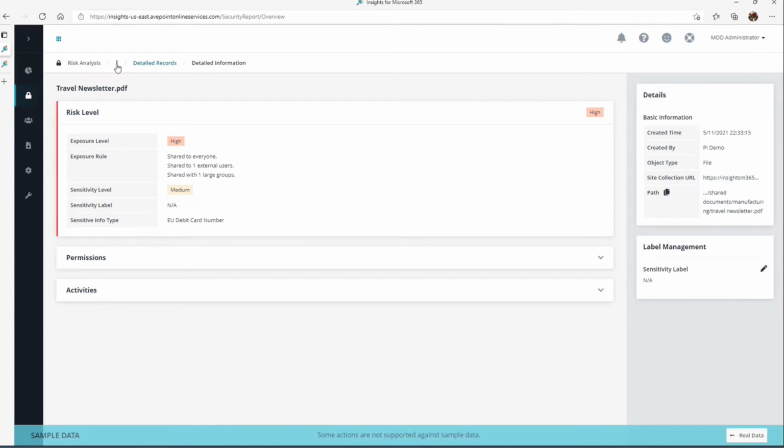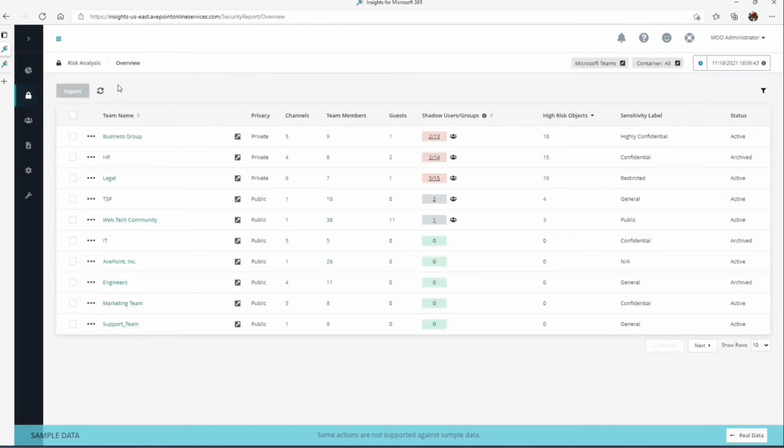Okay, so that's taking a look at risk analysis at a high level, but giving you the ability to dissect specific areas where maybe you need to focus in on some of the high risk items.